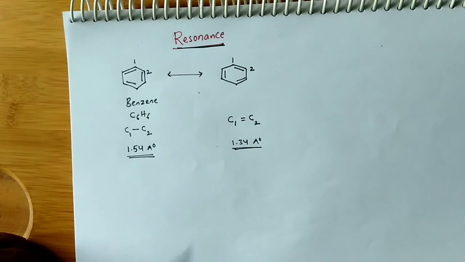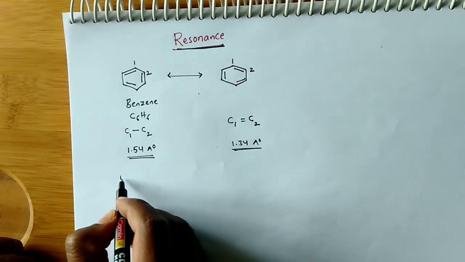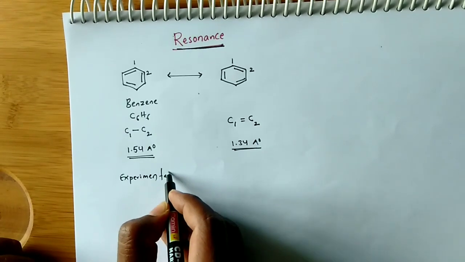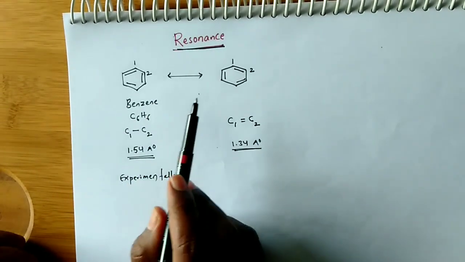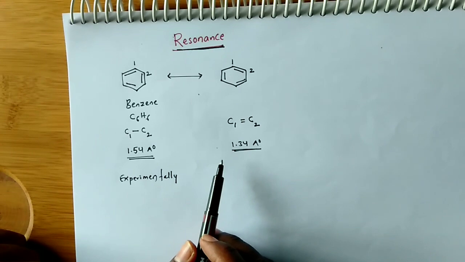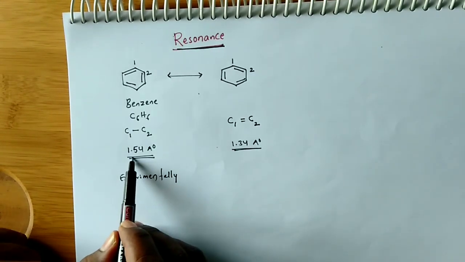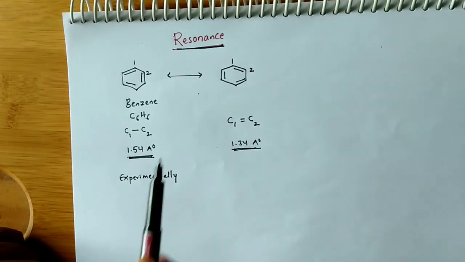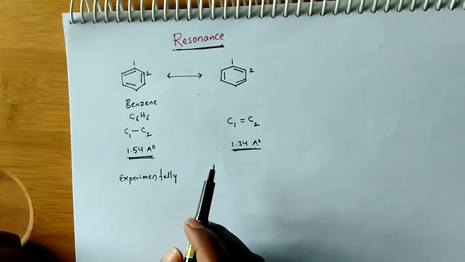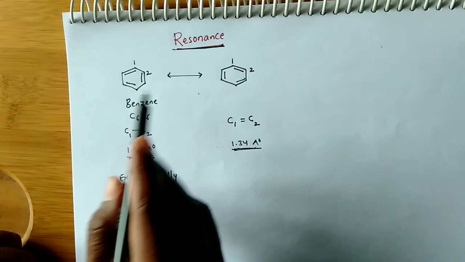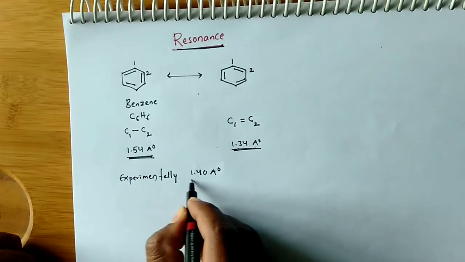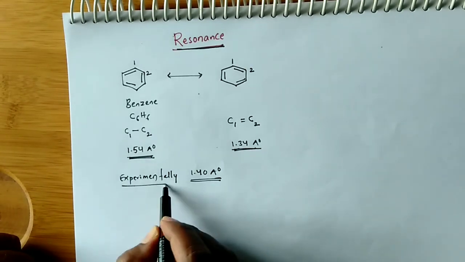Actually, the experiments proved that the bond length between carbon and carbon is neither 1.54 nor 1.34. Actually the bond length between carbon and carbon in benzene is 1.40 angstroms, that is experimentally proved.